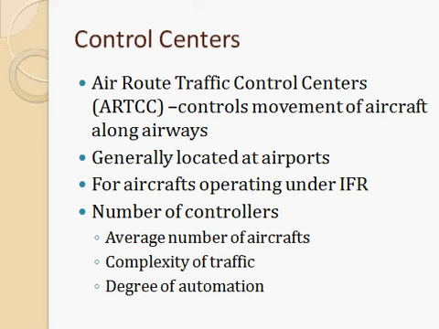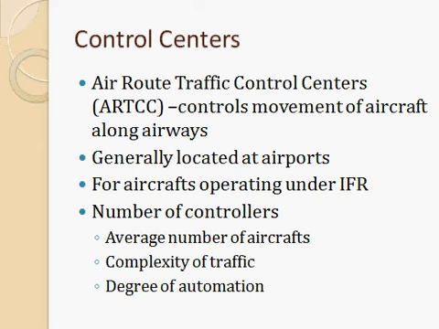It will be located at some major airports, and a large zone around that airport will be under the control of this control center, and they will be controlling the movement of aircraft in that zone. Once the aircraft leaves that zone, the control will be handed over to the next ARTCC.